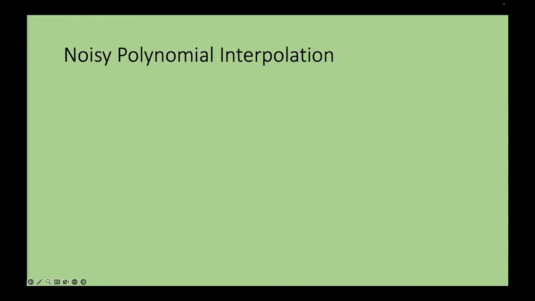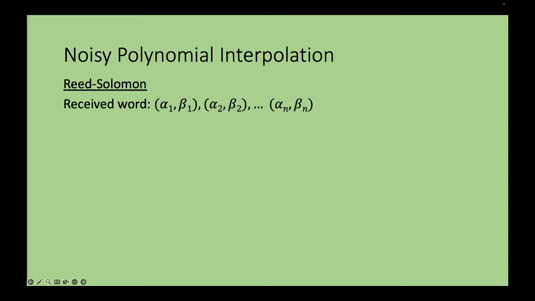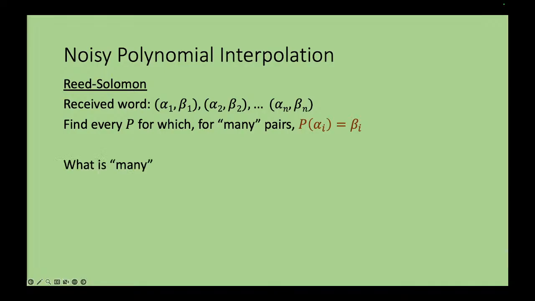So let's take the problem in more familiar language, the language of noisy polynomial interpolation. We're given a received word, which is a set of n pairs of points, and we want to find every polynomial p which satisfies that p of alpha i is equal to beta i for as many points as possible. The question is, what is the as many we want to accommodate? We'll try to understand this closely. So what is many? If many is everything, then this is just the interpolation problem, noiseless interpolation, and we know how to do this. We also know how to do this extremely efficiently.